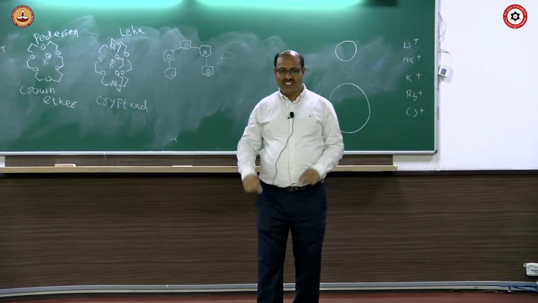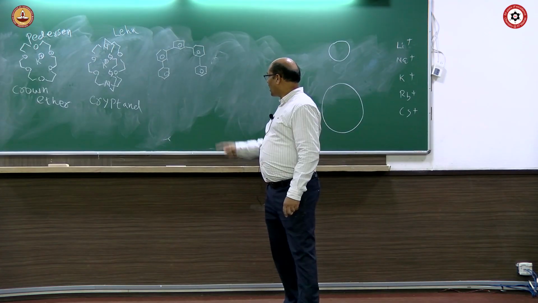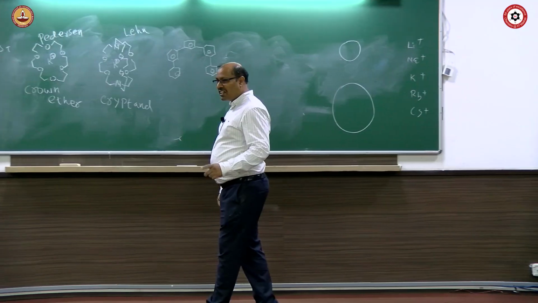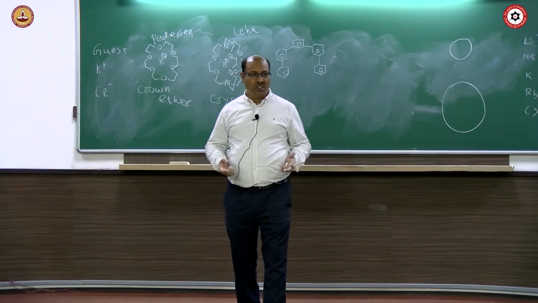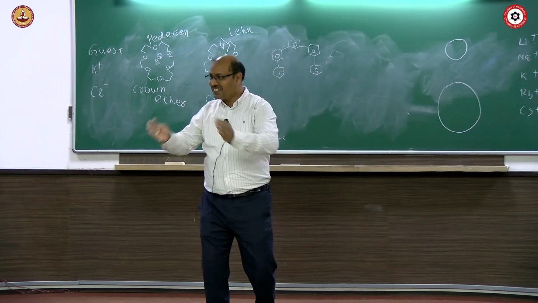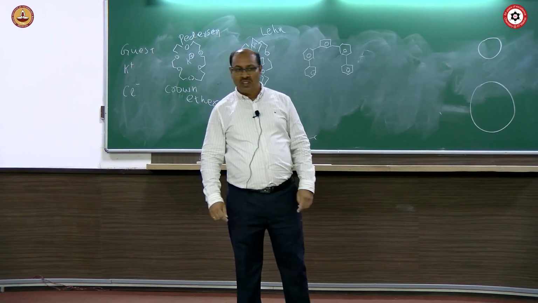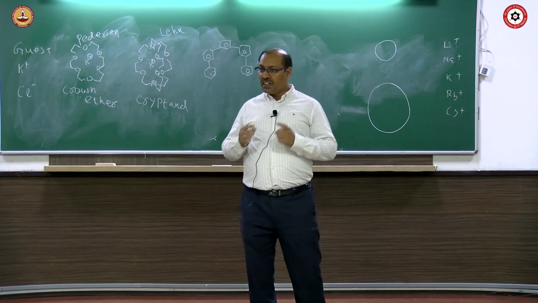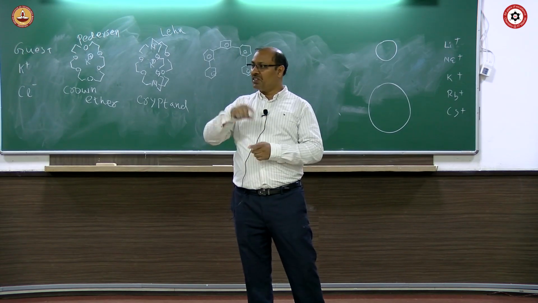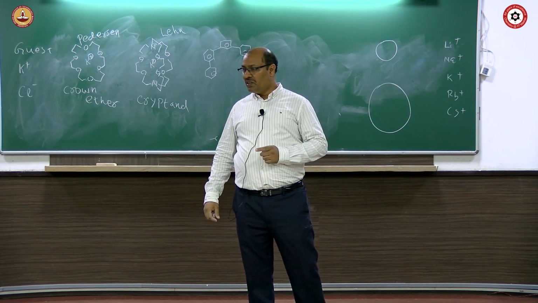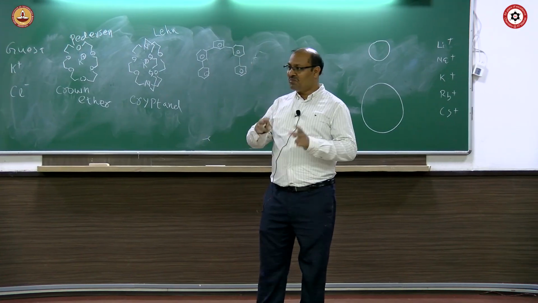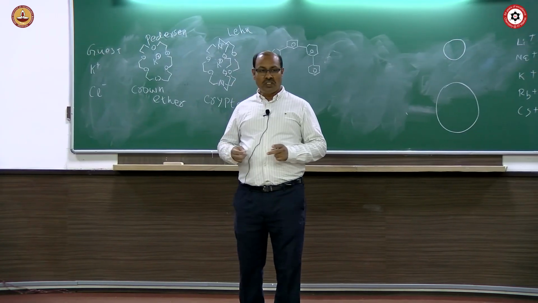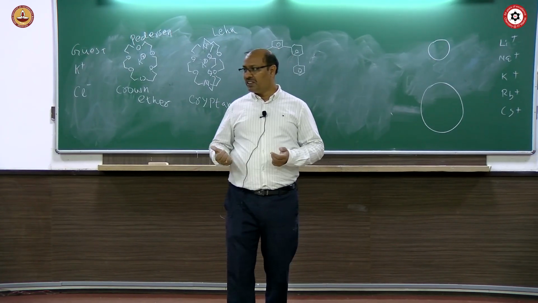Just a few benzene rings, I have not yet completed. So in crown ether and cryptand, I showed that they are flexible compounds. If I collapse like that, it changes conformation. If it changes conformation, then that requires some energy to come back to the conformation where it binds better. Wherever it doesn't bind, that is the most stable one, and when it binds, that is not the stable one. So it has to pay some energy to come to that binding state.